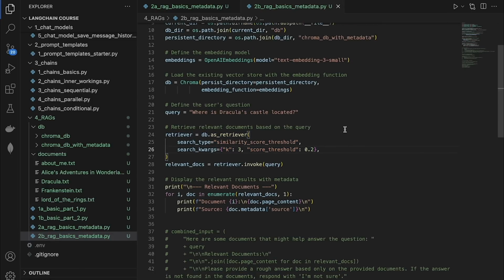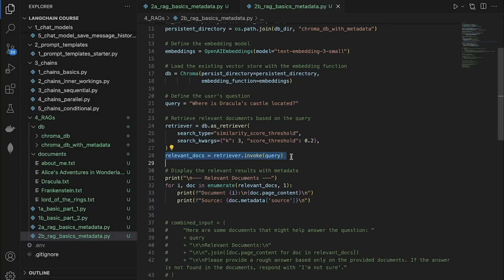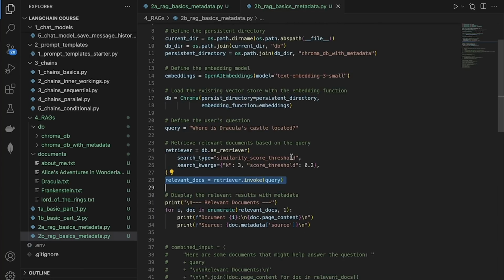And here we're configuring the retriever. We're still going to be using this type of searching, the similarity score threshold. And we're also going to be specifying the count should be 3 and the threshold value should be 0.3. This is the number that works for me because if I reduce this, it doesn't give me any results. So in your applications, you will have to find the right balance. And finally, we are going to be using the magic keyword invoke. And if you remember, it does two things, right?